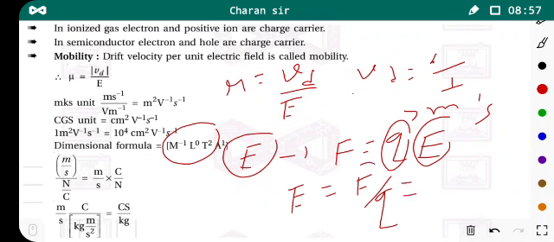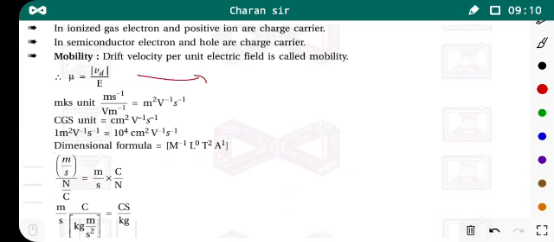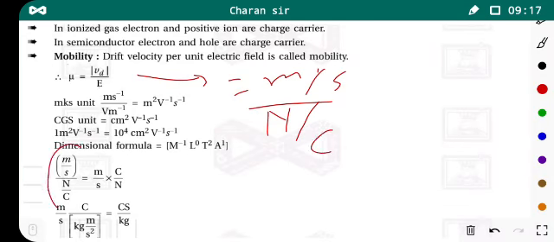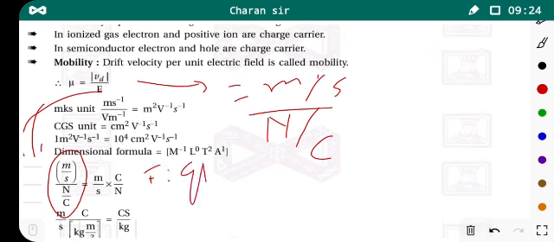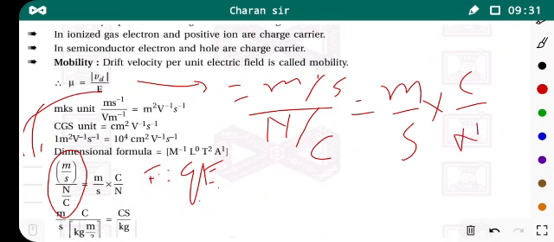Now what is the unit of force? That is Newton, and charge, that is Coulomb. So we get another unit of the mobility, from this one we have meter per second and Newton per coulomb. Is it okay? Here we use the force equation F is equal to QE, and from that E is equal to F by Q. So we get meter per second into coulomb by newtons.